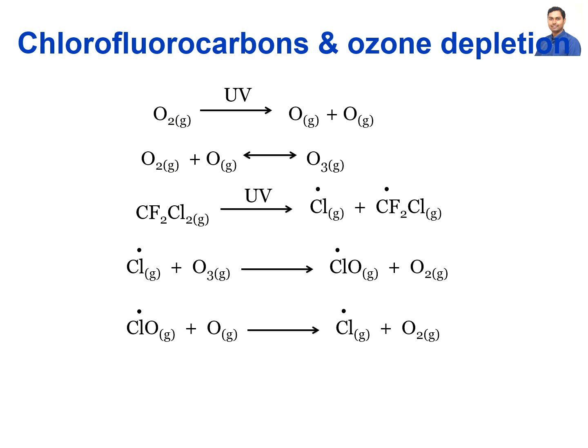The Cl dot again reacts with ozone, which can generate the ClO dot plus oxygen. The ClO dot again reacts with this O to form the chlorine dot and oxygen. So this chlorine dot again can react with the ozone to form oxygen and ClO dot. So it can give a chain reaction to deplete the ozone.